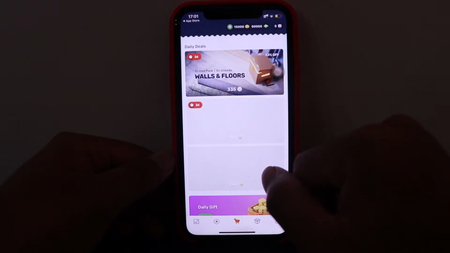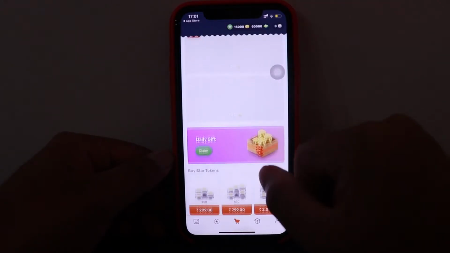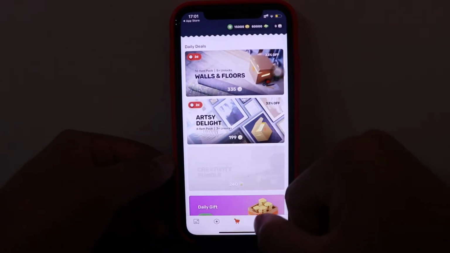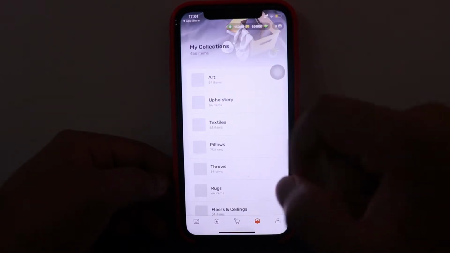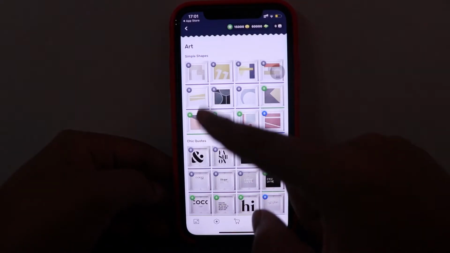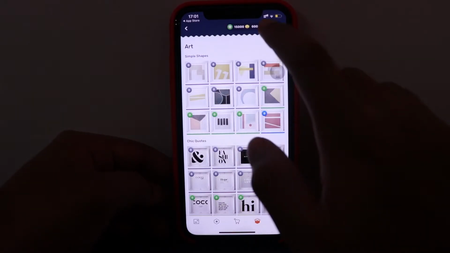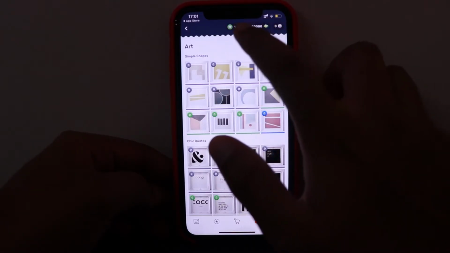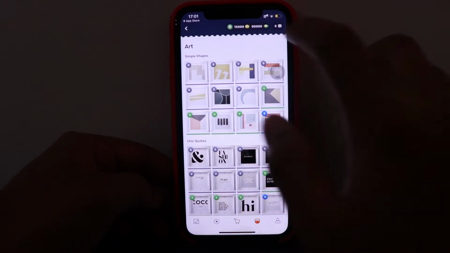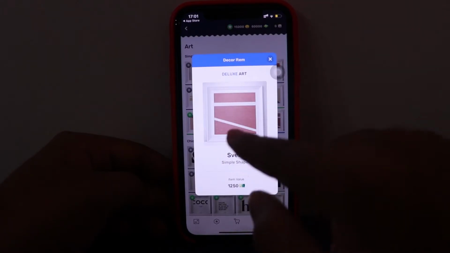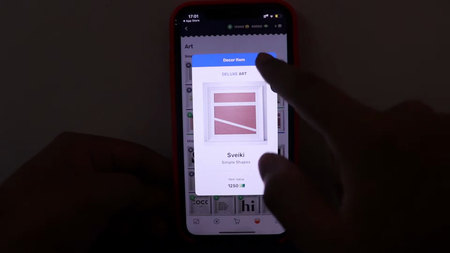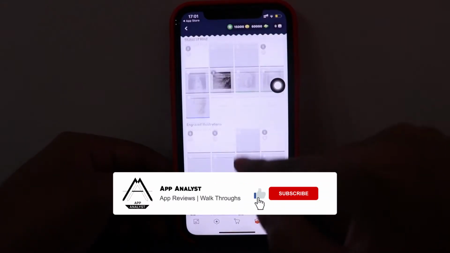And let's just go to cart. Here you can buy some stuff by paying to the app, and here is a collection of items. You can buy these items at the listed cost. You have two different things here: one is, I guess, money and the other is some coins they have. If you want to buy this, you have to pay 1250. Similarly you can buy paintings.